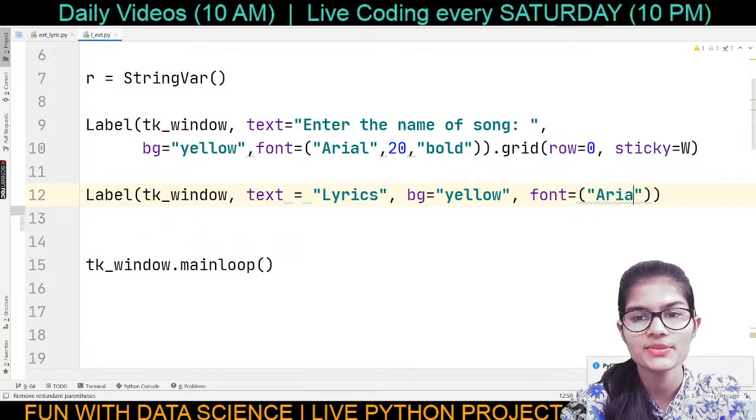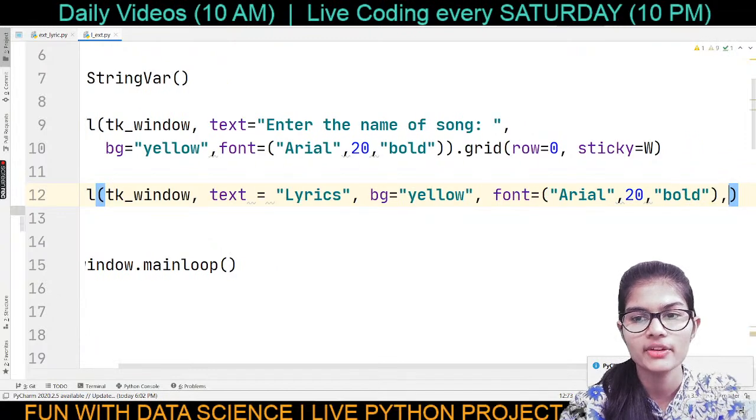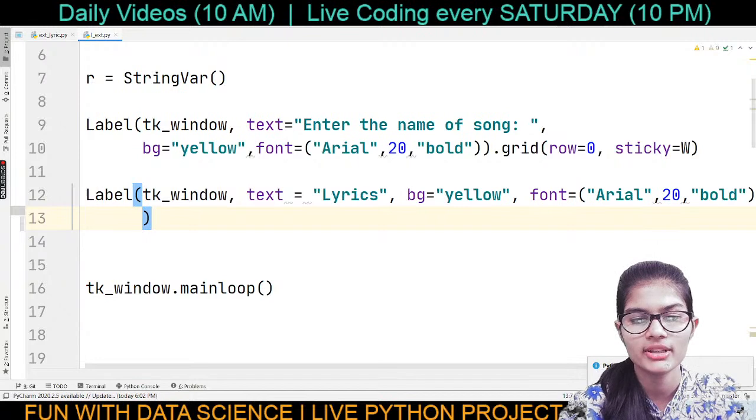So yeah, here is my Arial, comma, here we are having the size as 3 and that's bold. Okay, great, separated by a comma, grid. Now all of the things have been done.